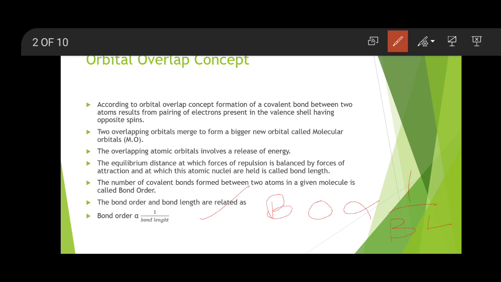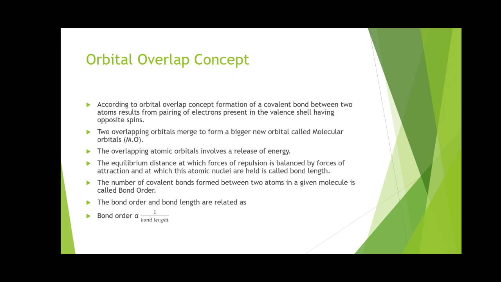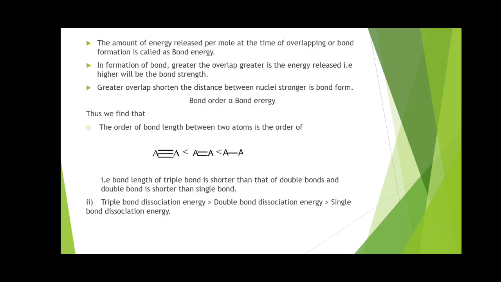Now, during the formation of a covalent bond, the amount of energy released per mole at the time of overlapping, or orbital formation, or bond formation, is called bond energy.